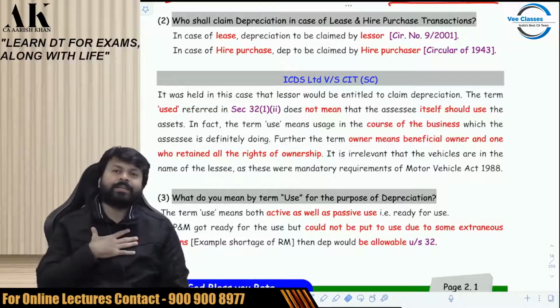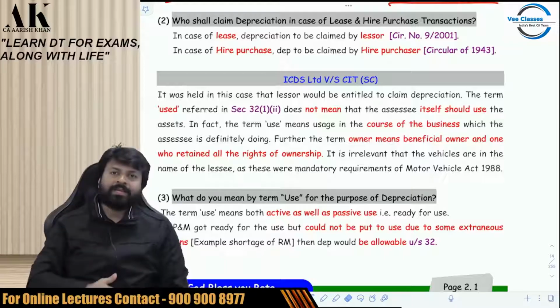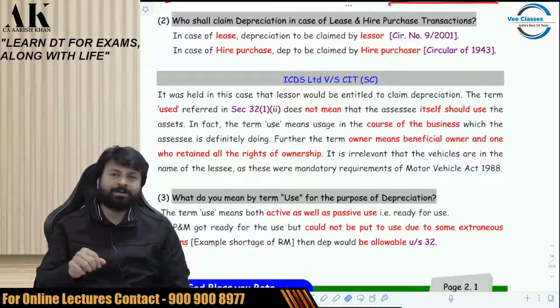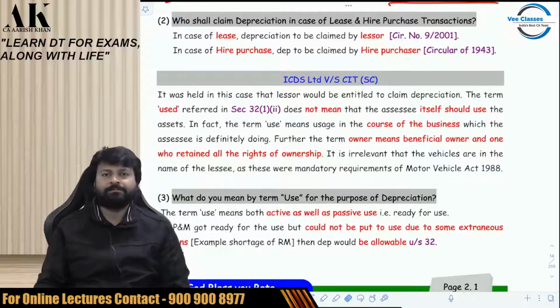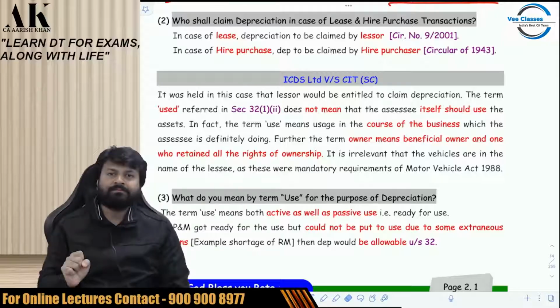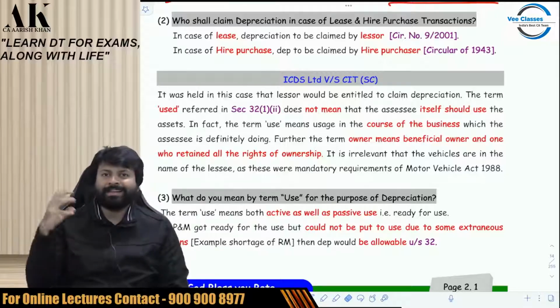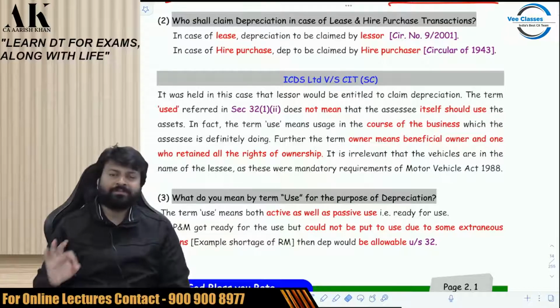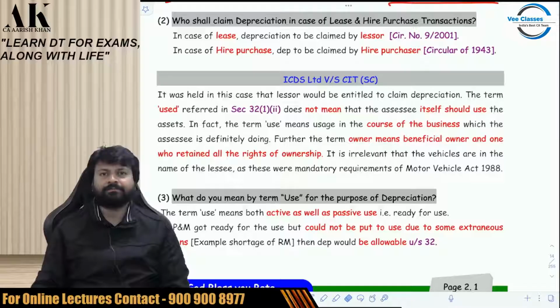So, let's take an example that I am a car leasing company and you are a customer and you want a car from my company for a long-term purpose of say 3 years or 5 years. So, what happens? You come to me and you demand a particular car of a particular brand and we go to the market, we buy that car and we give that car to you for a long-term purpose for 3 years, 5 years, 6 years.